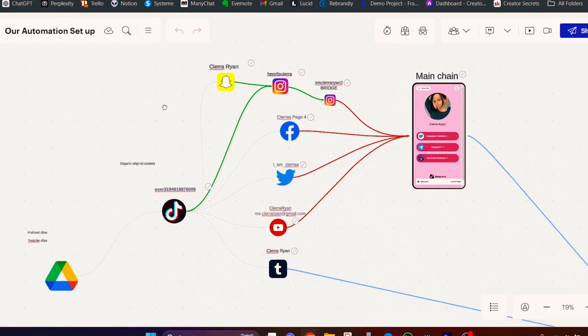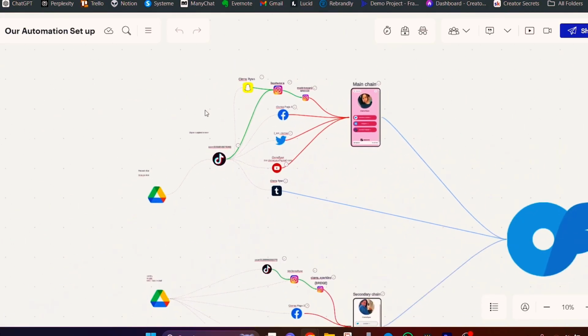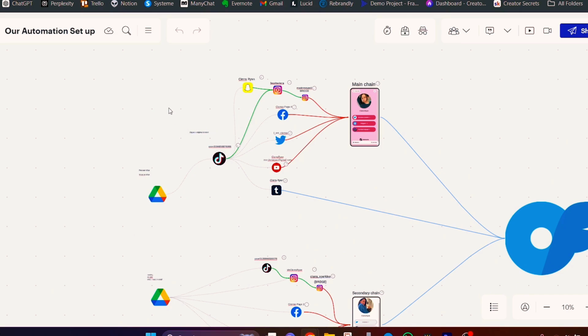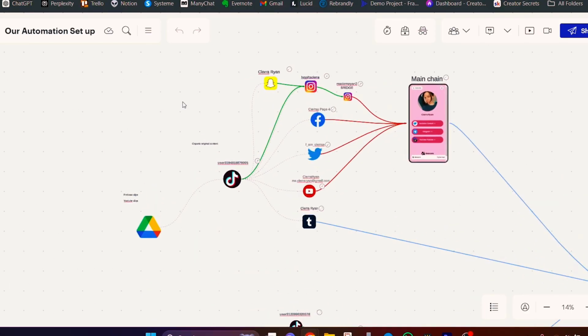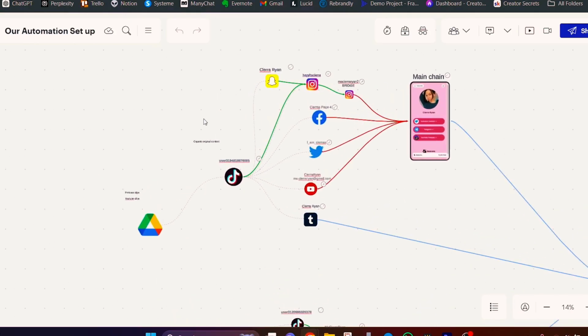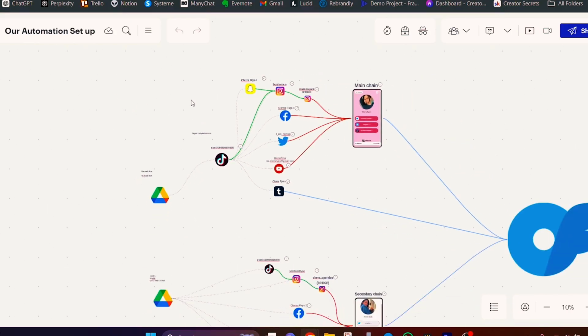So I can't express how important it is that you go ahead and set up one of these mind maps for yourself. If you don't, it's going to be extremely messy. You're going to end up sending the wrong content to the wrong accounts, double posting and causing shadow bans and all kinds of issues. So I would highly, highly suggest that if you don't have this mind map software, again, it's called Lucid, it's free.